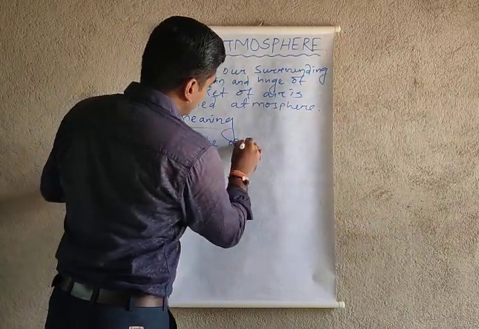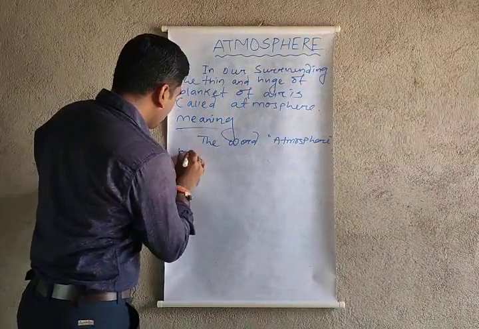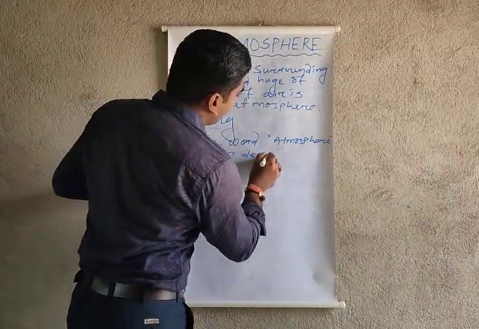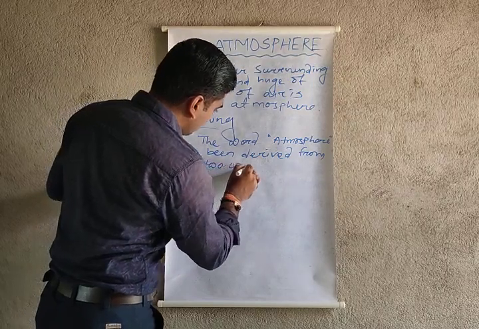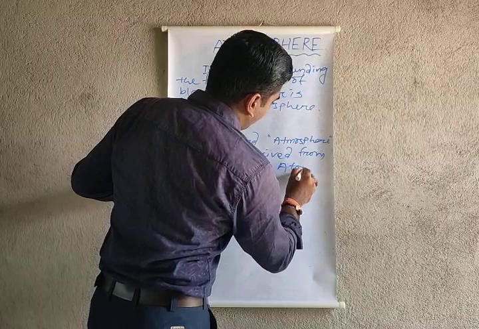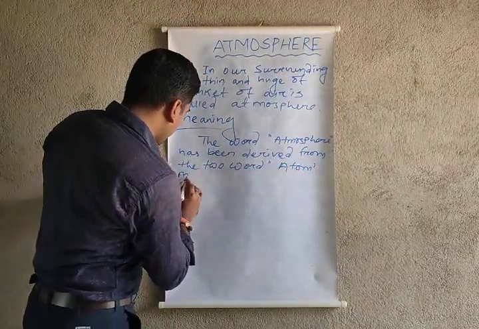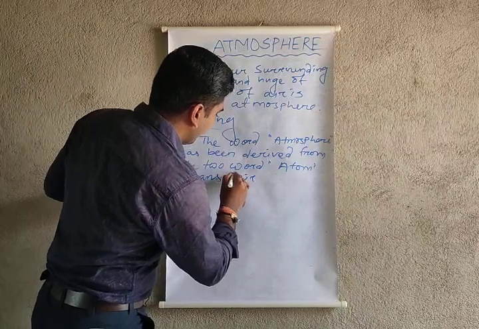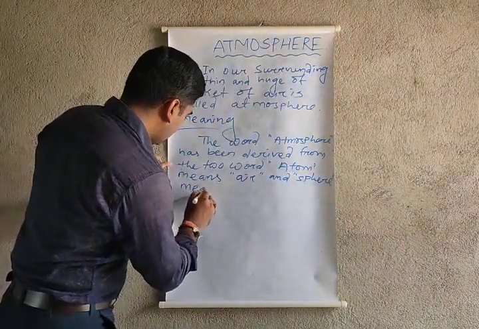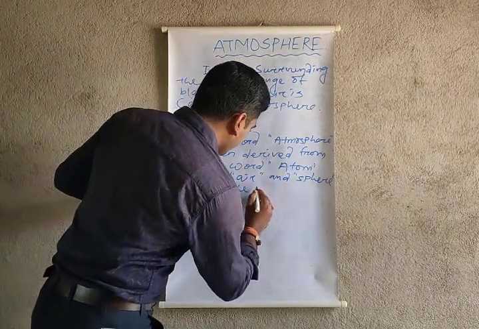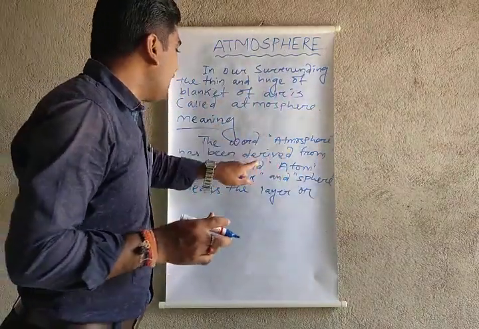Now the meaning. The word atmosphere has been derived from two words: first atmo, and sphere. Atmo means air, and sphere means layer. The word atmosphere has been derived from two words.